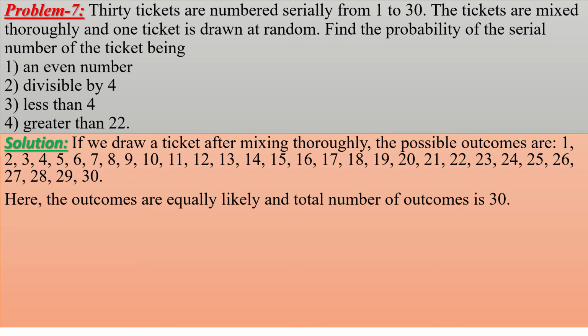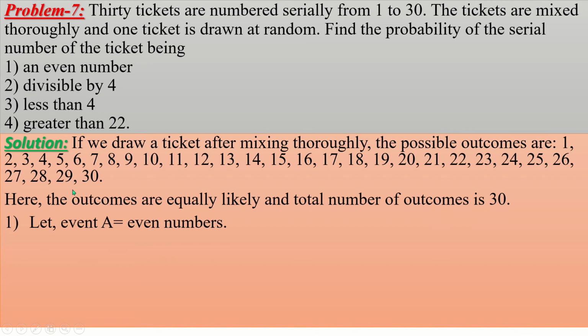So outcomes are equally likely and the total number of outcomes is 30, because we start from 1 and total 30. Clear?